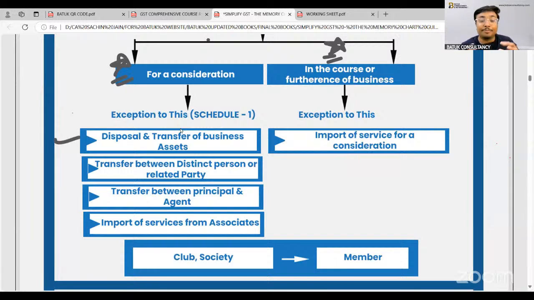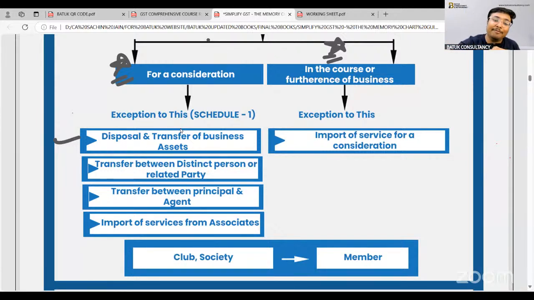If someone disposes of business assets and says that I have not received a consideration, so no GST, the government has included it in schedule number 1 and said that if you do this type of activity without consideration, the same will be treated as supply.